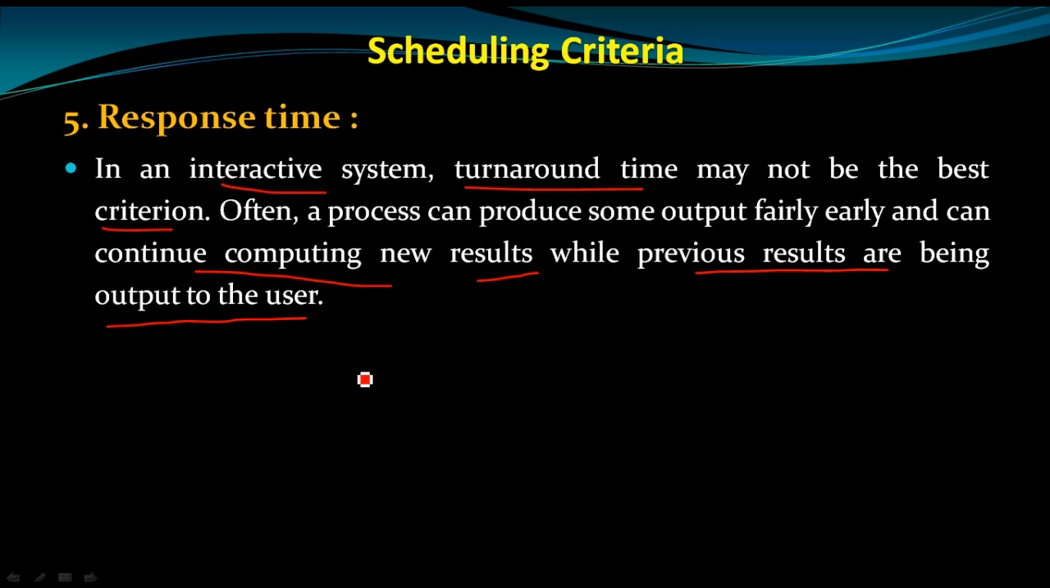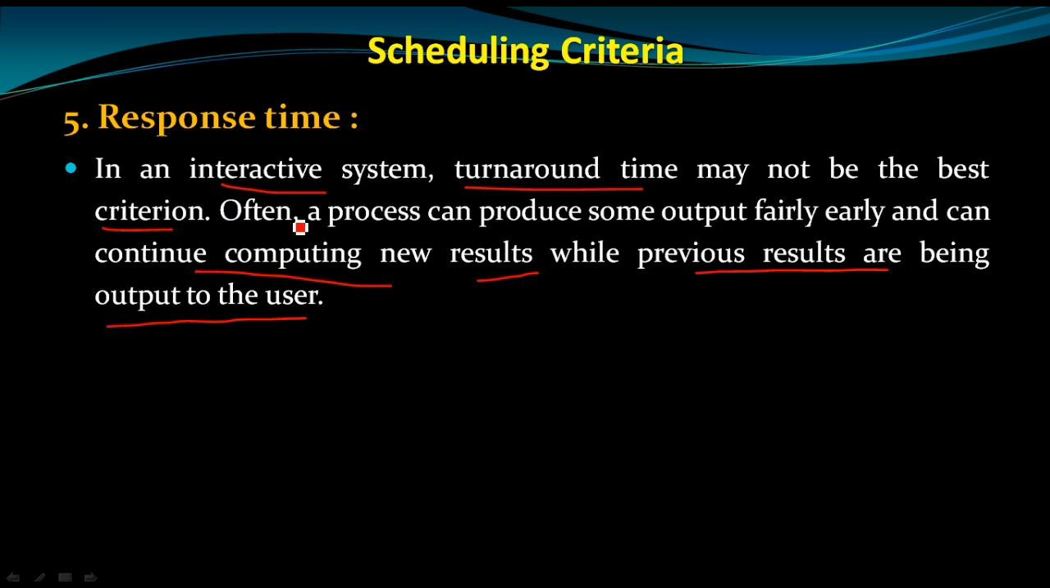So this measure is called response time, and it is the time it takes to start responding, not the time it takes to output the response. The turnaround time is generally limited by the speed of the output device, right? So in an interactive system, turnaround time may not be the best criterion to measure the system.